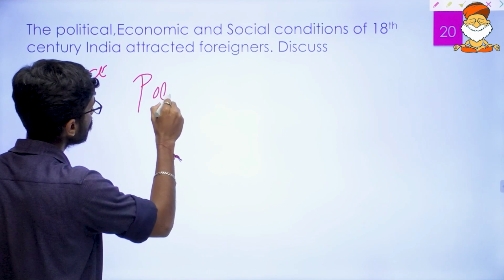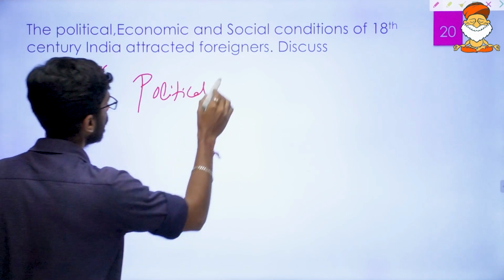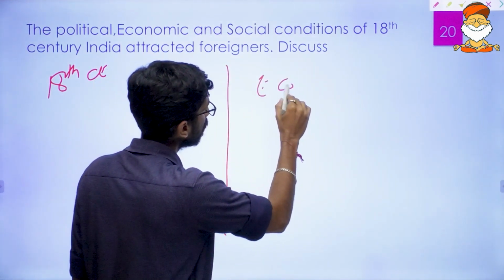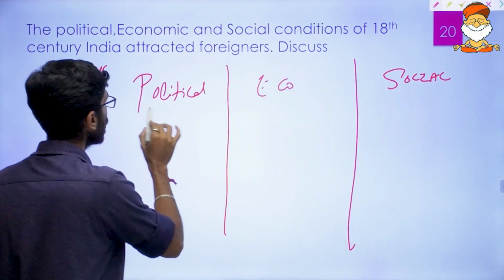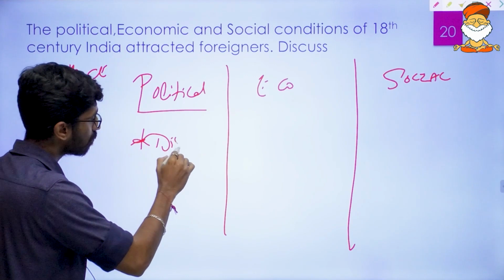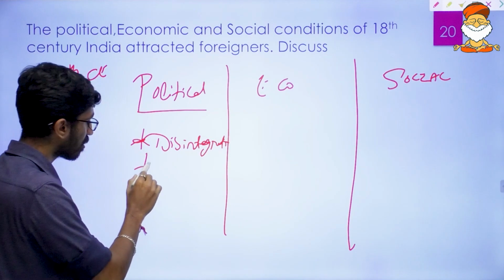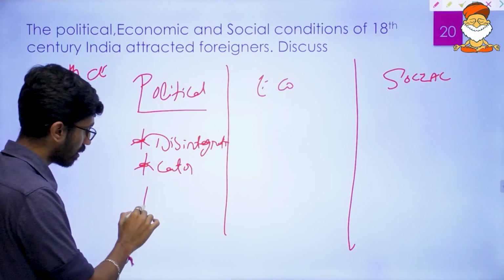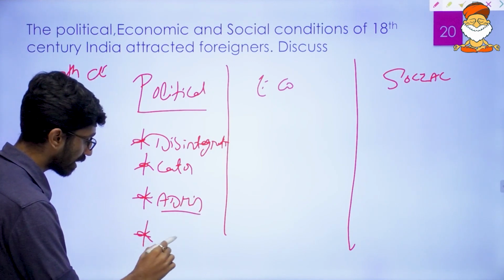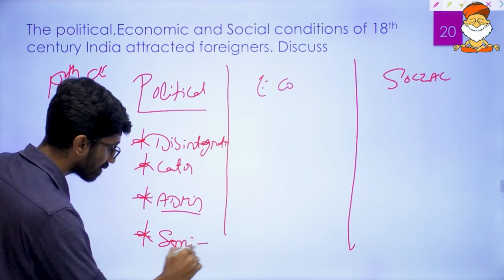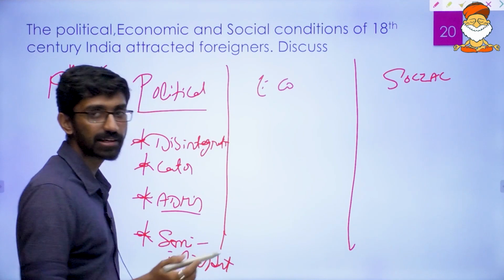How was the political system? And how was the economic system of India? And how was the social system? For the political system, we know that there was disintegration of the Mughals. In place of the mighty Mughals, there were later Mughals. Then again, there was an administrative breakdown happening. And lastly, we can talk about semi-independent and independent states, which can be called successor states and rebellion states.